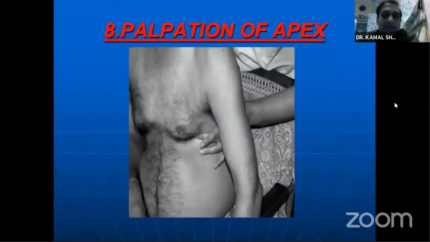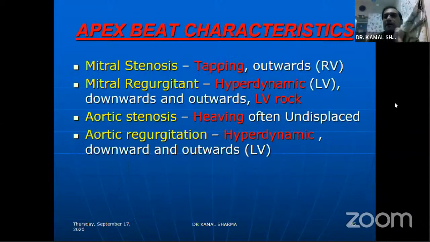Palpation of the apex. Now, this is the technique which is mentioned in certain books, especially Abrams. This is my own picture, but the picture demonstrated in Abrams, the old edition, shows that palpation of the apex is to be done from behind the patient, first palpating from the front and then holding the apex beat with the tip of the middle finger from behind. So the characteristic of the apex beat in the presence of MS will be tapping in character.